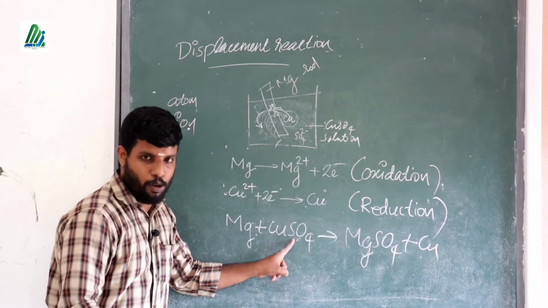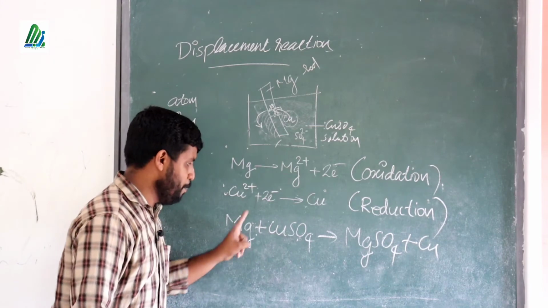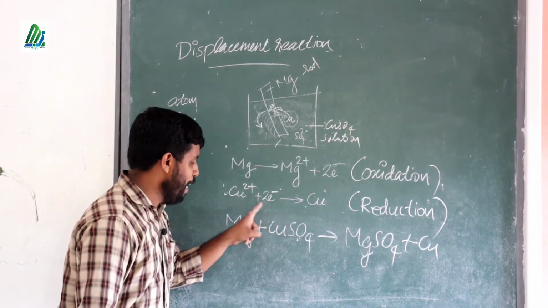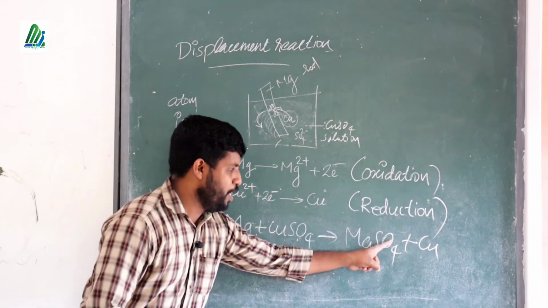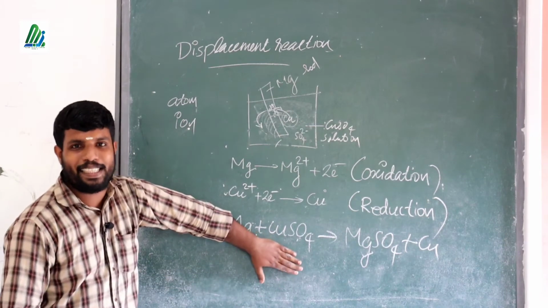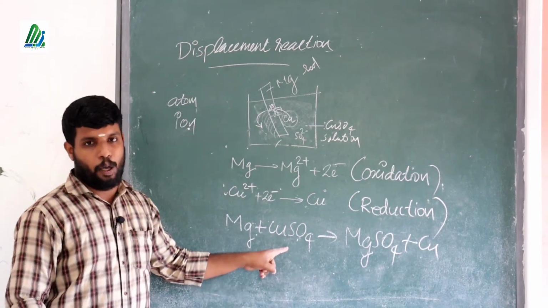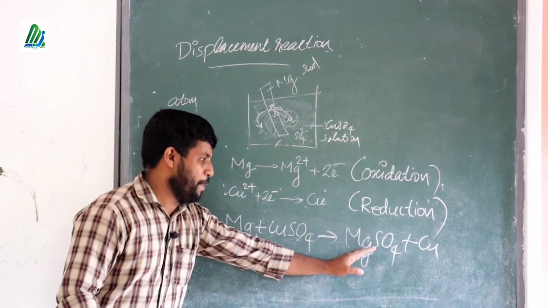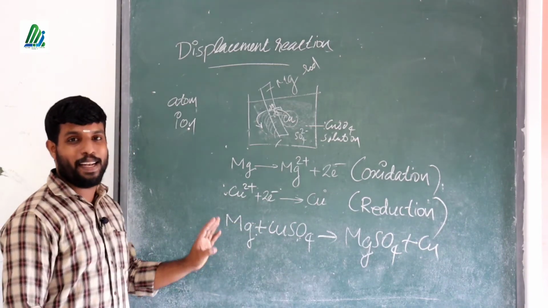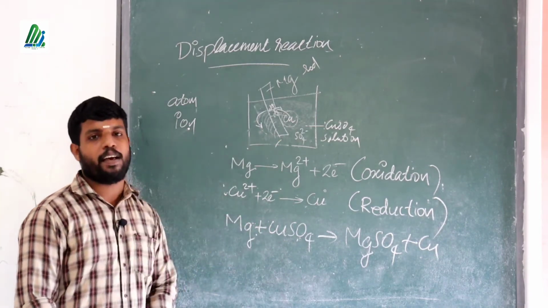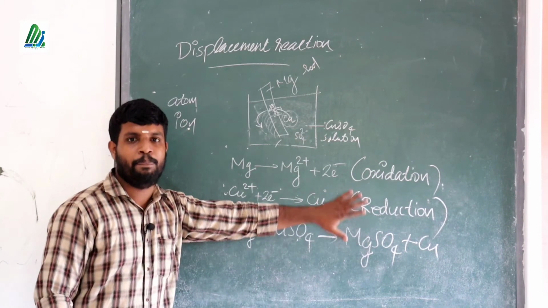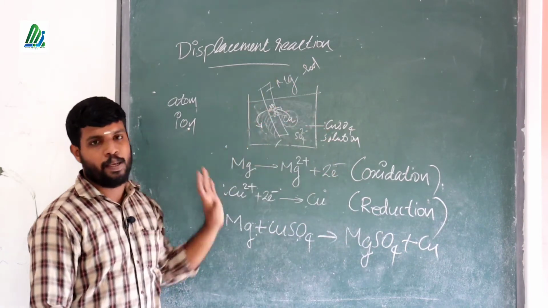Mg plus CuSO4 gives MgSO4 plus Cu. The position of copper is taken by magnesium. This reaction represents the displacement equation. These equations are very important. All of you write the equation in your notebook, and also this picture.